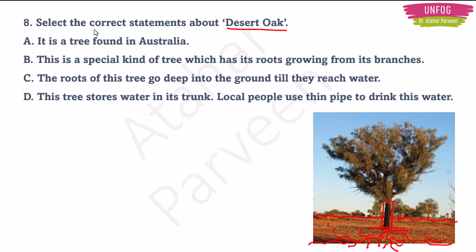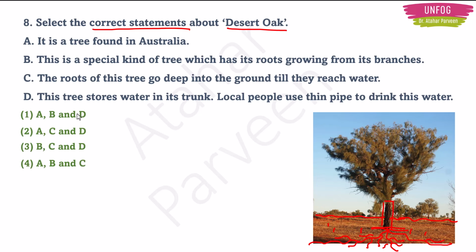It is asking us to select the correct statements about this plant. So here we have some options. Let's see which statements are correct. It is a tree found in Australia. Yes, correct. It is a tree which is found in Australia. This is a special kind of tree which has its roots growing from its branches. No, we do not see any roots from its branches. Do you see any roots from its branches? No, this is the wrong option. So we'll cross it out.